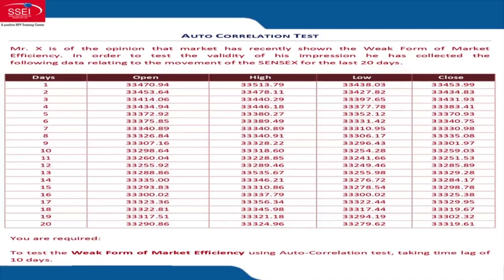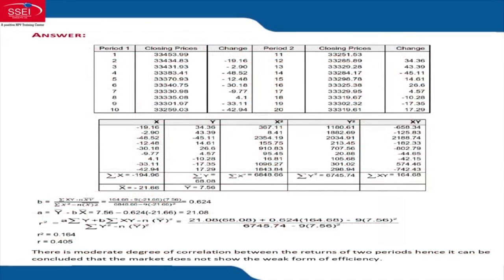So from 1 to 10 days, we will find out the change in the closing price. We will get 9 changes, that is X. And from 11 to 20 days, we will find out the change in the closing price, and that is Y. I repeat, 1 to 10 days, the closing price change is X, and 11 to 20 days, the closing price change is Y. Look at the solution. In the solution, they have taken the first 10 days and written the closing price and the change. I think in the exam, you can save your time by not copying down the closing price. You just find out the change.